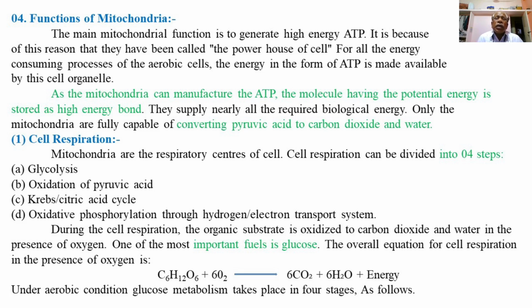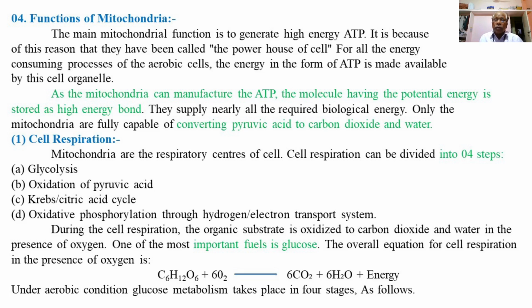Only the mitochondria are fully capable of converting pyruvic acid to carbon dioxide and water. So, the mitochondria are the important cellular organelles responsible for the conversion of pyruvic acid to carbon dioxide and water, which are the end products of the pyruvic acid cycle or the energy cycle.